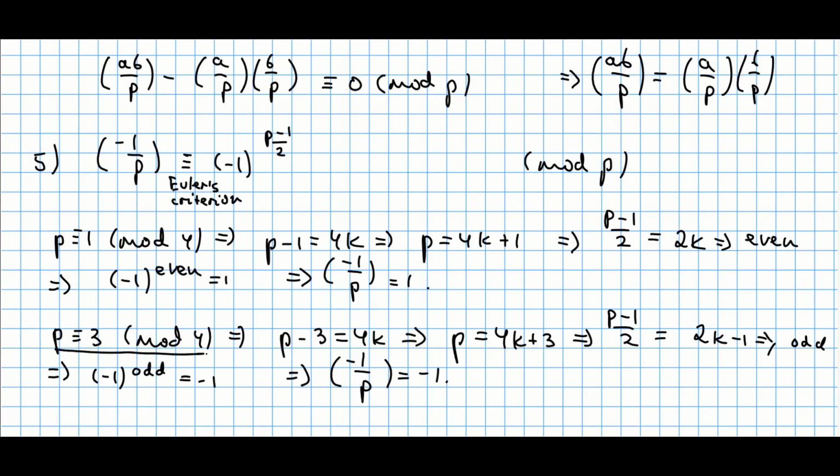The last possible case is when p is congruent to 3 modulo 4. Then likewise, you can express this prime number as 4k plus 3. Plugging this p into this fraction gives you the number 2k plus 1, which is an odd number. But -1 raised to this odd power gives you just -1. So this Legendre symbol must be equal to -1. Recall that p congruent to 2 modulo 4 is not possible, especially when p is odd.